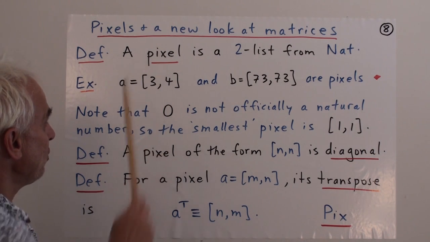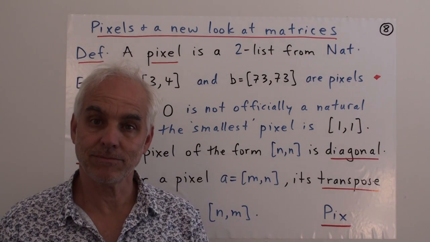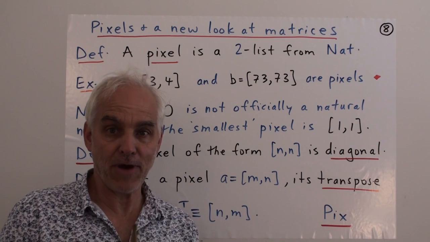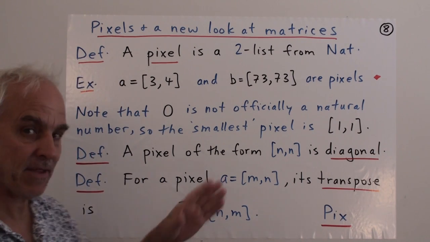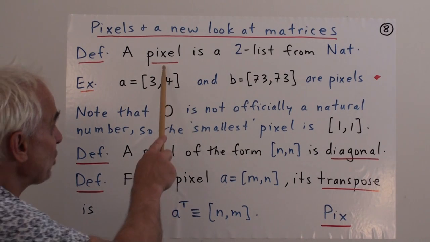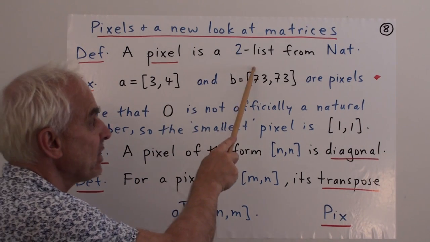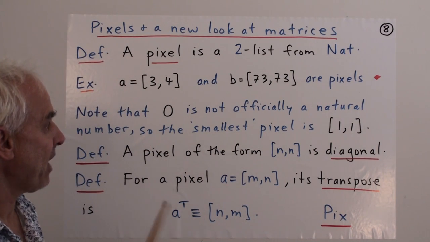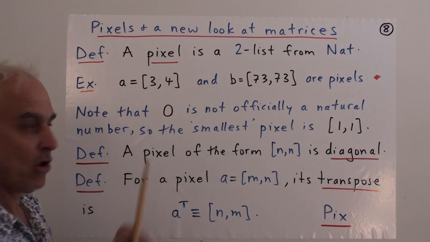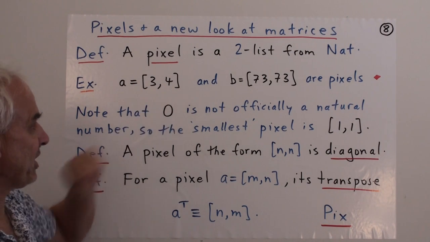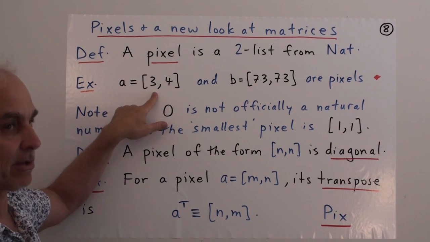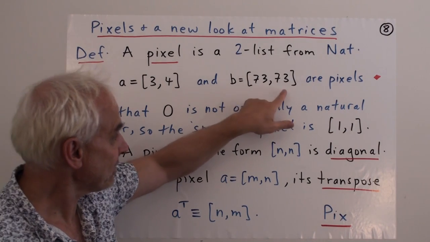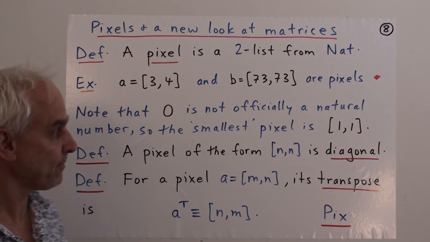The first new definition is that of a pixel. Usually a pixel is something that we associate with a little point in a digital diagram, and its meaning here is in that direction as well, as we'll see. But officially for us, a pixel is going to be a two-list from nat. A two-list from nat means it's a list with two entries, each of which is a natural number. So here A is a pixel. Here is B, it's also a pixel. These are lists, so they're allowed to have repeated entries.